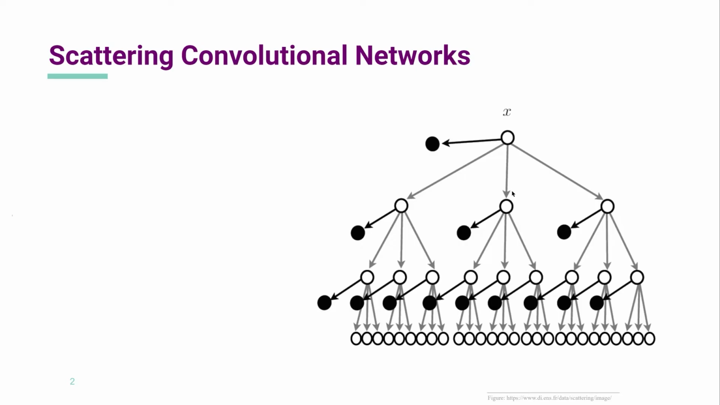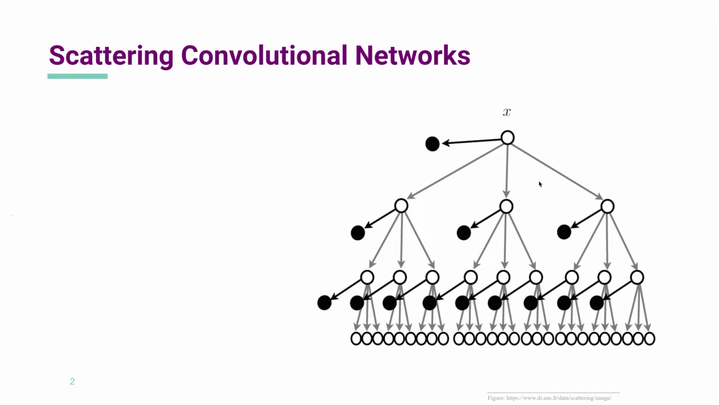What is scattering, you may ask? The scattering transform computes a representation of an input signal X with geometric invariance and deformation stability. In this work, we focus on networks that compute the scattering transform of 2D signals, i.e. images, called scattering convolutional networks, which are depicted by the figure here.